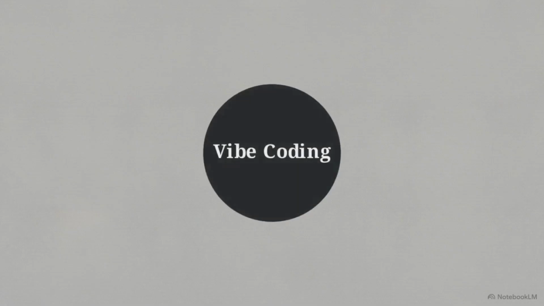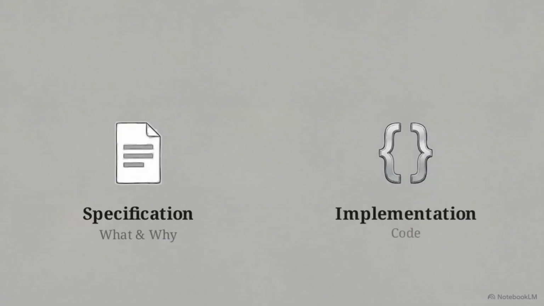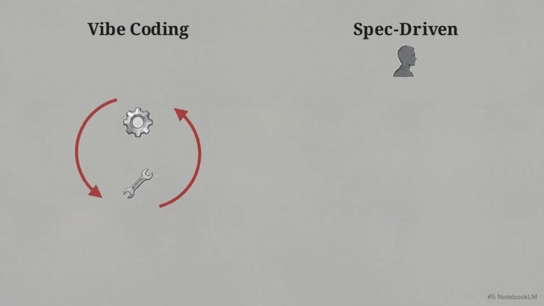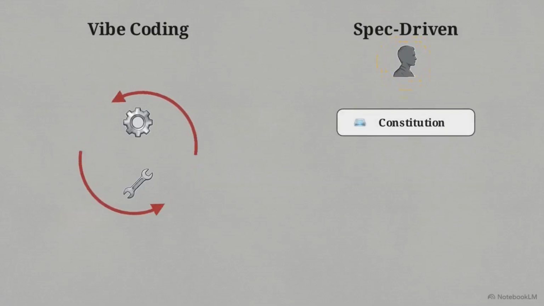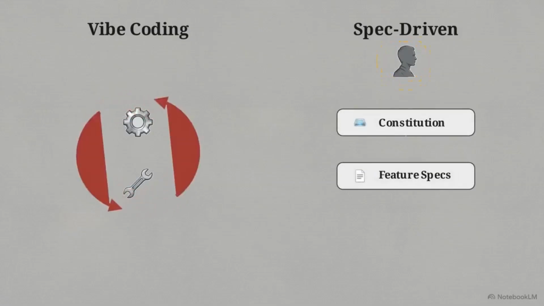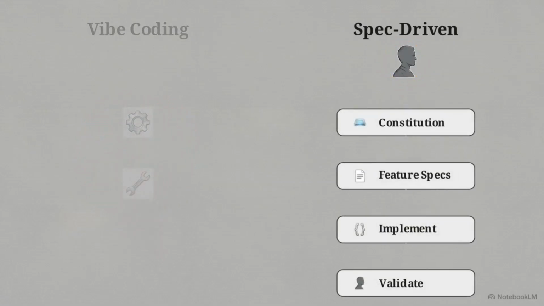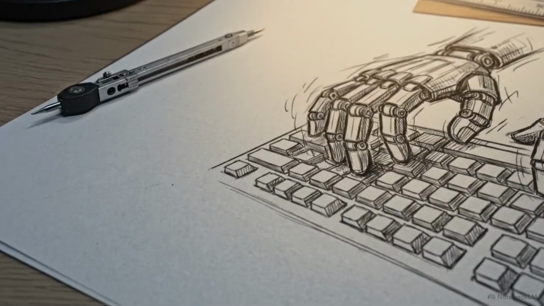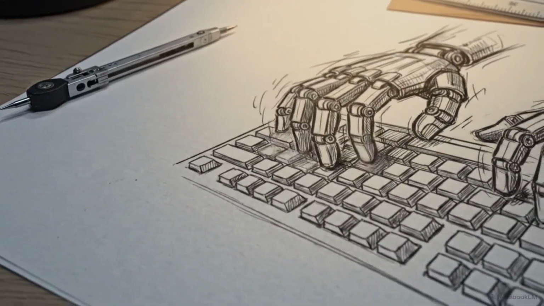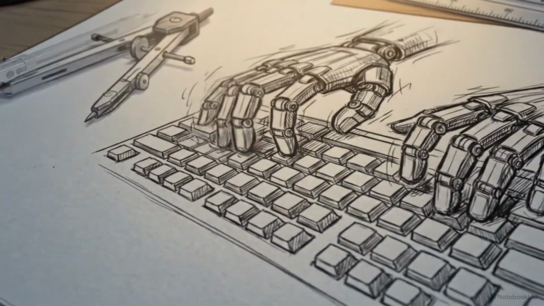The operating principle here is decoupling. You physically separate the specification, the documentation explaining what you are building and why, from the actual implementation, which is the code itself. This diagram illustrates the shift in responsibility. Under this framework, the human developer focuses on architecture, system design, and establishing strict constraints. The AI agent functions as a syntax engine. Its only job is to execute the architecture provided to it.